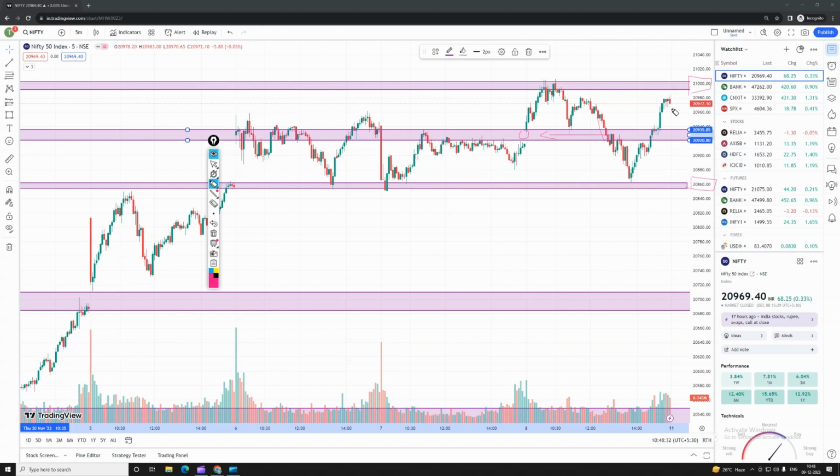Here you can see what happened in the intraday levels. I'm expecting a flat note on Monday, or a little bit of a small positive note. Once the market opens on a flat note, unless the 21,000 resistance is broken to the higher side, guys. The 21,000 resistance is a psychological level, guys. Try to understand the psychological level: most of the option traders and sellers will be activated over there.